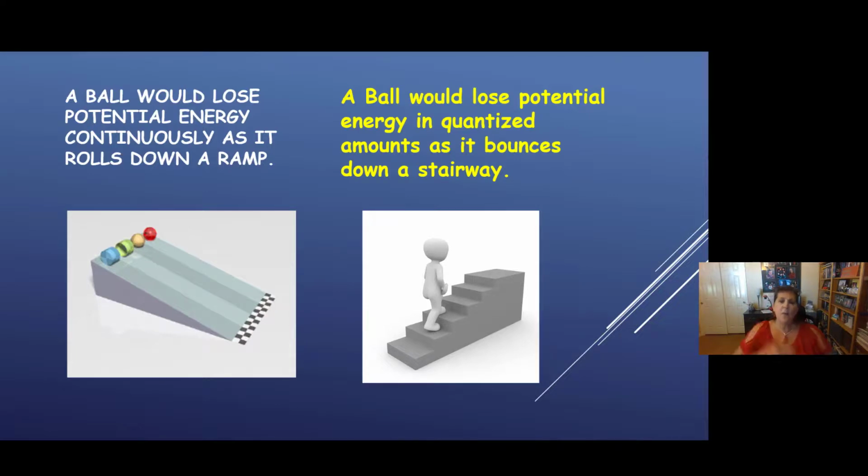What else is quantized? What else exists in levels? Well, how do you get to your roof? A ladder. A ladder also has kind of like steps, rungs of the ladder. You can put your foot here, you can put your foot here, but you can't put it in between. There's nothing there. Quantized, it has levels. What about a bookshelf? You can put your book on this shelf or on the next shelf, but you can't put it in between. It'll fall down. Bookshelves are quantized. They have levels.